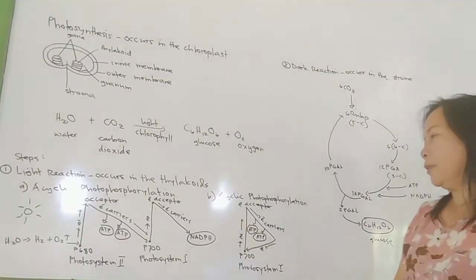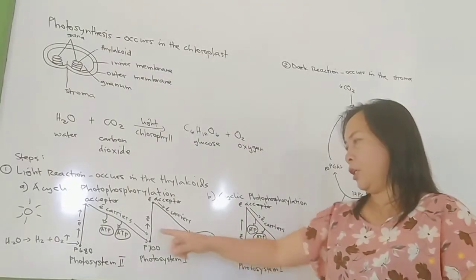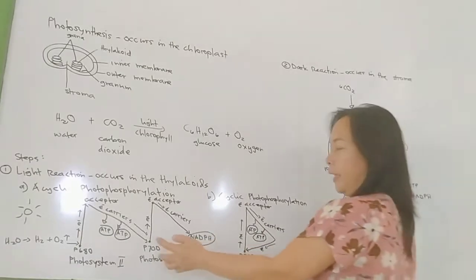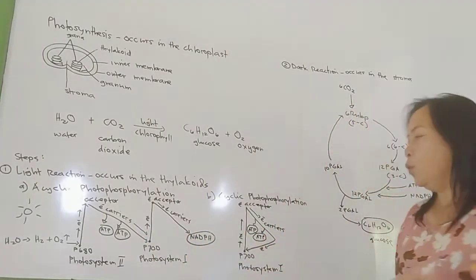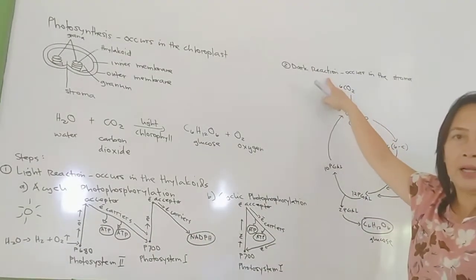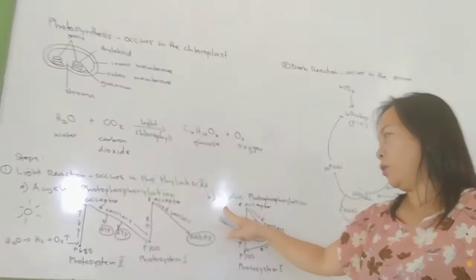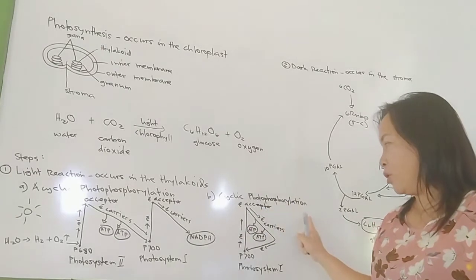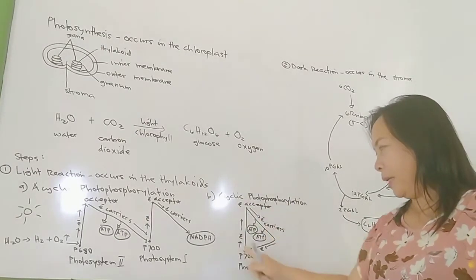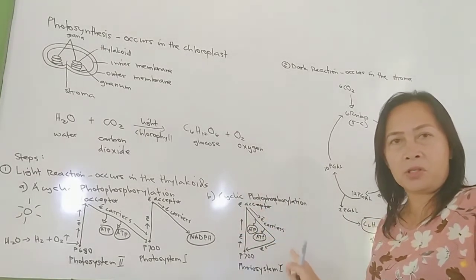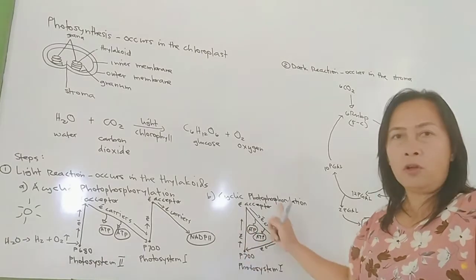So we have here the end products again, NADPH and the ATP. Now, the ATP and the NADPH will be used in the dark reaction later on. Now, aside from acyclic, there is also cyclic photophosphorylation. When you say cyclic, the electrons just go back and forth. There is no electron loss here.